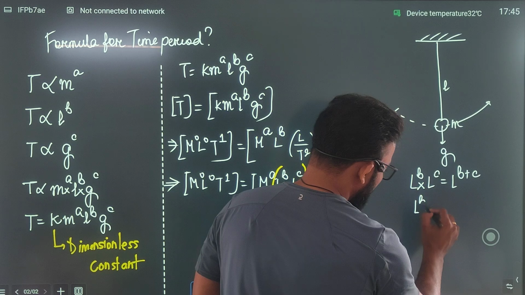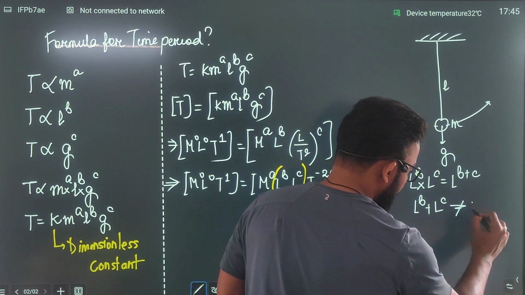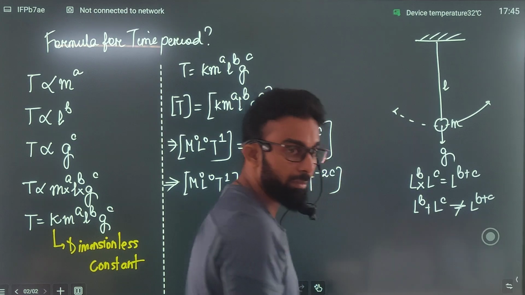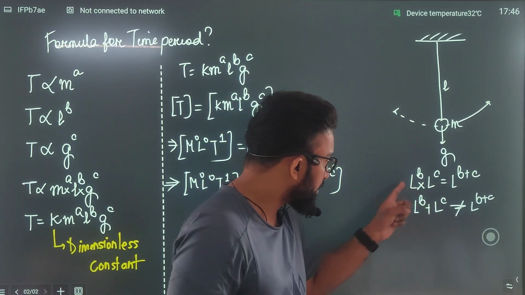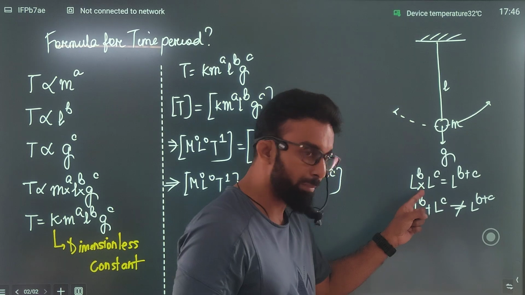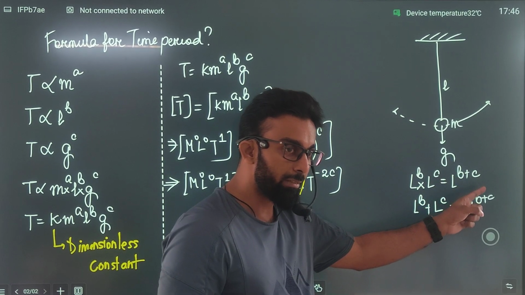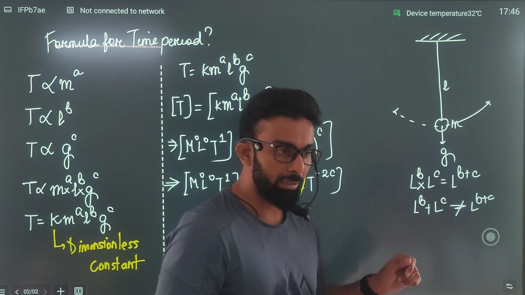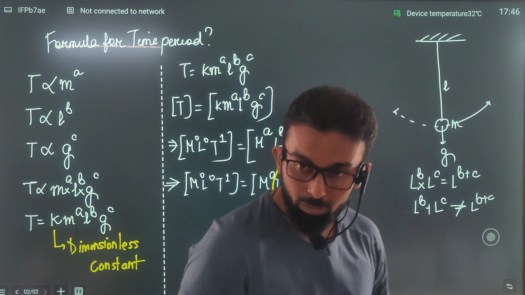If it is like l to the power b plus l to the power c, we cannot write it as l to the power b plus c. Is that clear, people? Only if the connection between these two terms is of the multiplication type. Agree? Then only we can write this as l to the power b plus c. Is it making sense? सबको समझ में आ रहा है मैं क्या बोल रहा हूँ?